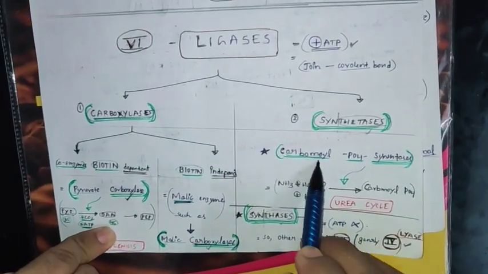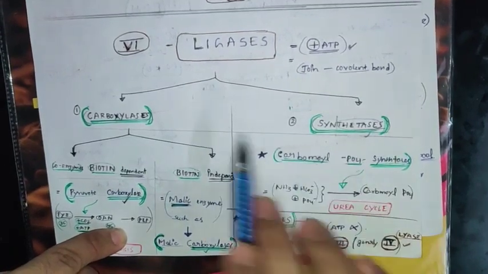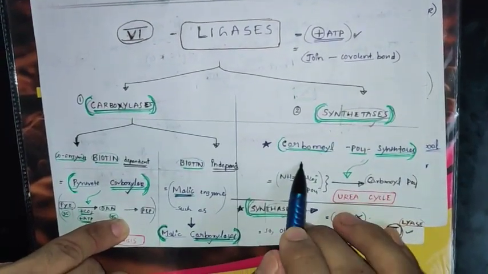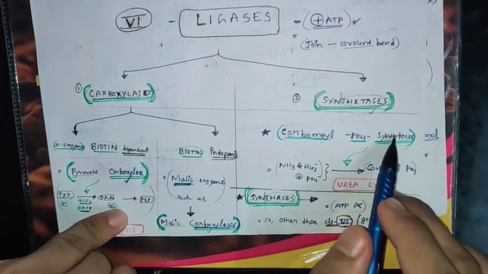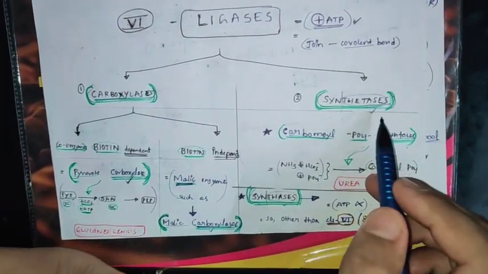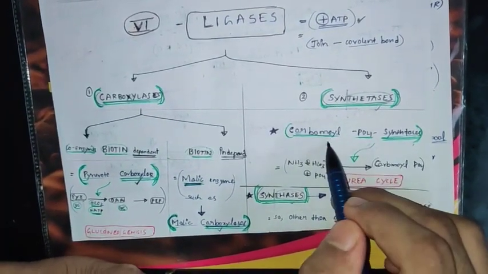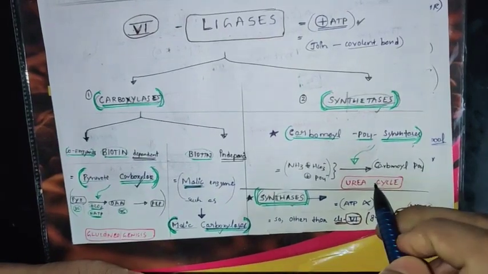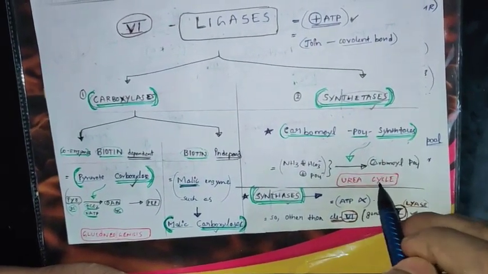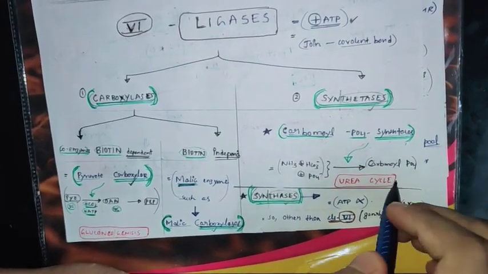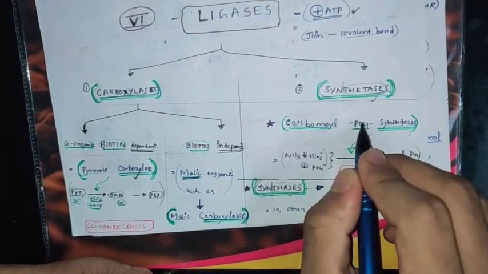Now coming to carbamyl phosphate synthetase, another example. The first example is glutamine synthetase, which we have already discussed. Again, another example, carbamyl phosphate synthesis. In some reactions I give only one simple example. In some I give two or three examples, because when I give another example, some other important cycle is also included. I am giving this example because the urea cycle is very important for you. That is the reason I took the example from the urea cycle and included it here.